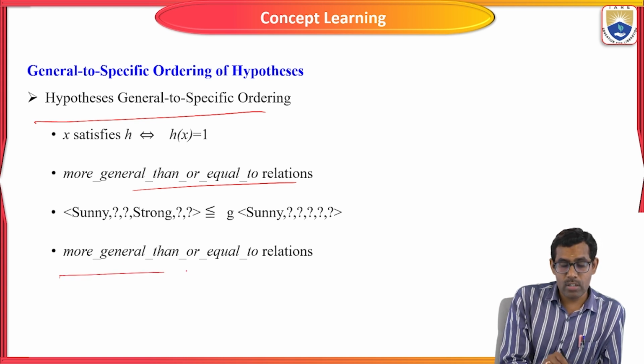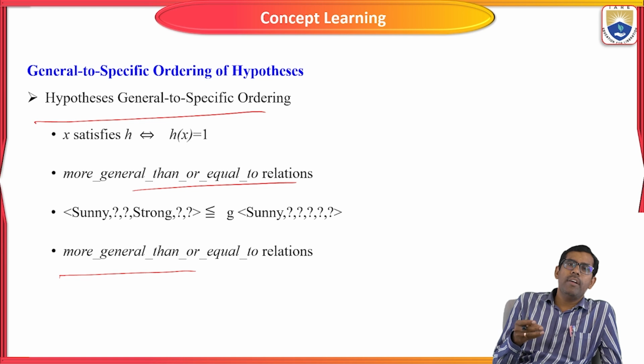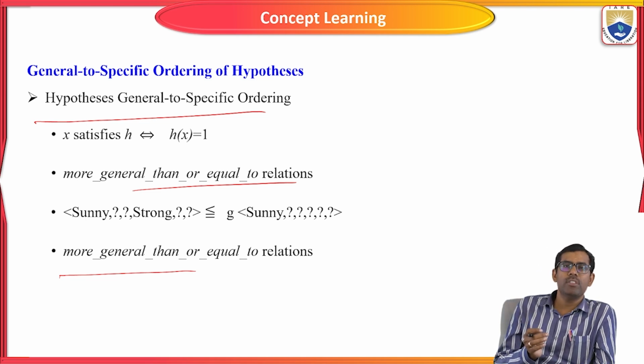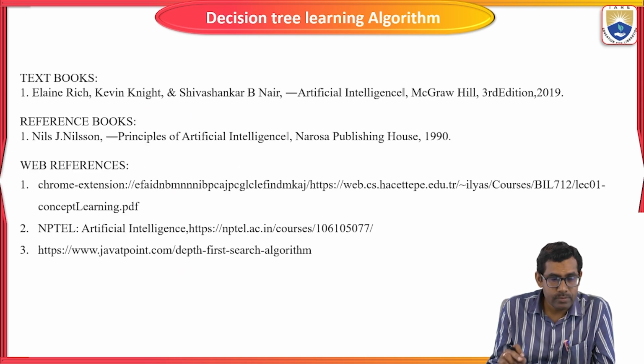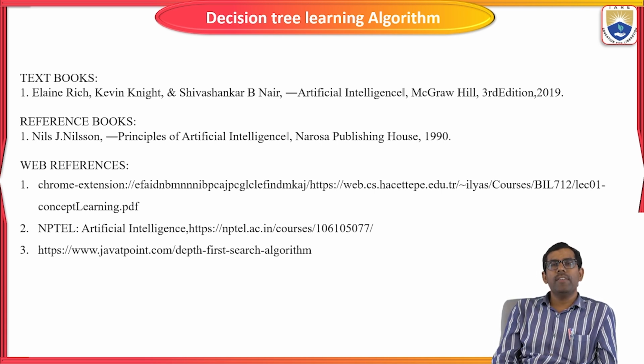And then one more, the more-general-than-or-equal-to relationship. For example, water is warm or cold. Here we use the two general hypotheses, the concept ordering, the sequence ordering. Like this, we segregate the specific ordering in the hypothesis in concept learning. So after this, we have covered the general concept of concept learning and general to specific ordering of hypothesis values for a given problem statement in artificial intelligence.